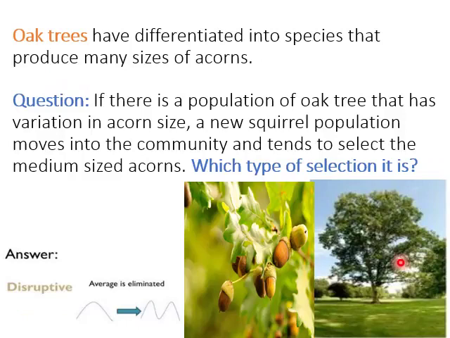Now look at this diagram. It's of an oak tree, and these are the acorns of the oak tree. Oak trees have differentiated into species that produce many sizes of acorns. The question is, if there is a population of oak trees that has variation in acorn size, and a new squirrel population moves into the community and tends to select the medium-sized acorns, which type of selection is it? The answer is very simple. It's disruptive because the average is eliminated.